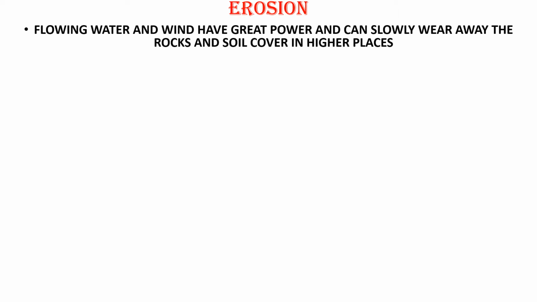Obviously, when there is a small place and more water to come, the water will come out with some force. And if there is some soil there, when you direct the water towards that soil, what happens? The soil moves with the force of that water and goes forward. So in whichever direction we want the soil to go, we apply force in that direction. So flowing water has so much power that it can slowly wear away rocks and soil cover in higher places.